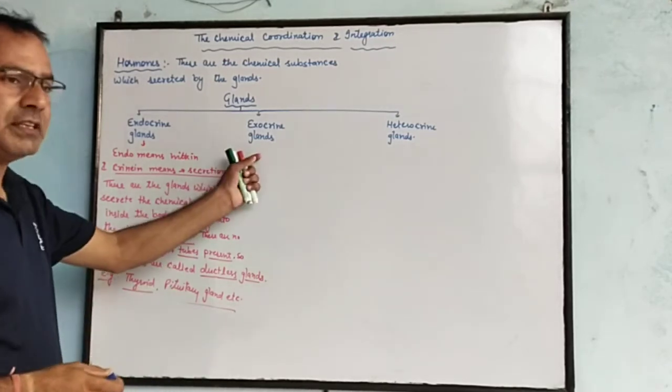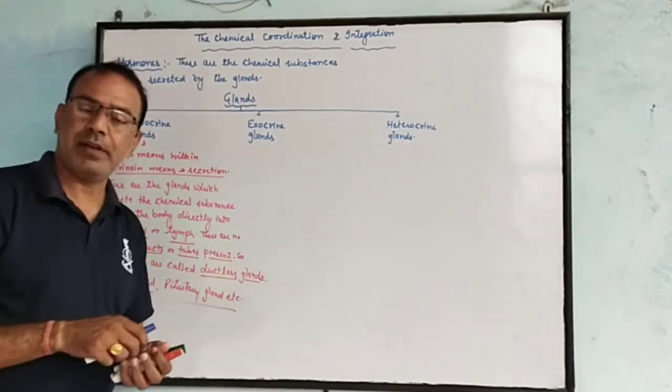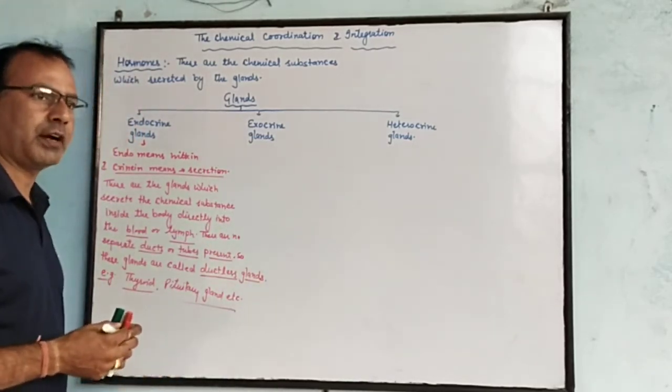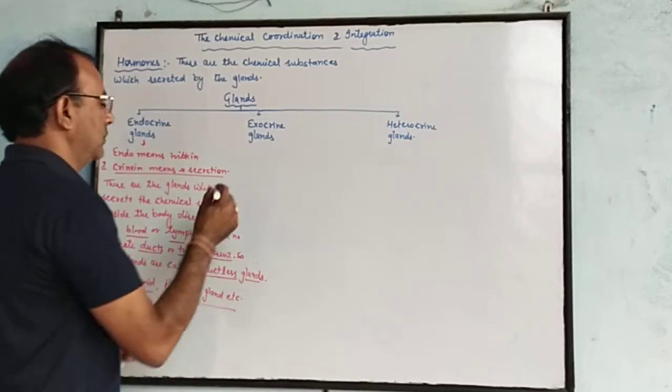Exocrine glands. These glands also secrete chemical substances, but for transportation there is a need of a tube or duct. So they contain ducts.